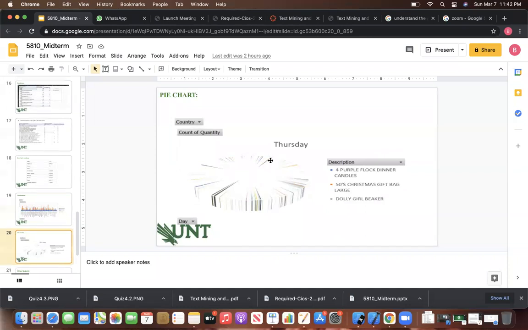And also the count of the quantity, like how much total quantity was sold on Thursday, and how much total quantity was sold on Friday. We can explain this by using the pie chart too.